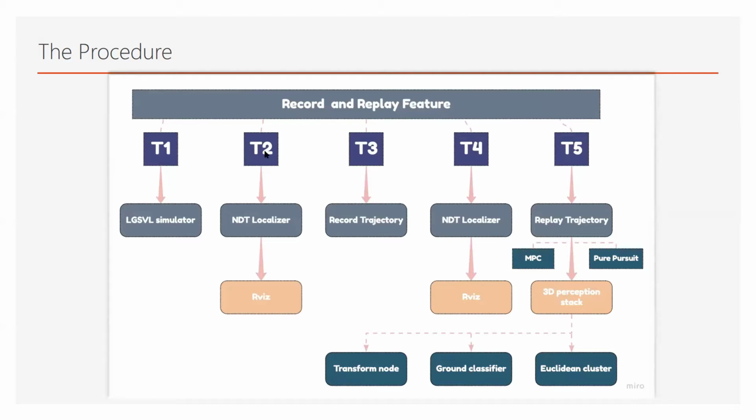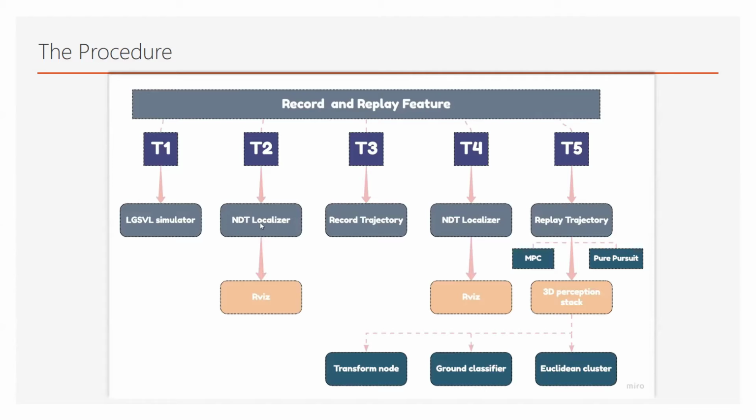If you also see, we have terminal 2 and terminal 4, and that is for localization, which means before recording and before replaying, we should localize the vehicle. The NDT localizer is responsible for localizing a vehicle in the Autoware stack. NDT stands for normal distribution transform. It's basically an algorithm that localizes the vehicle.